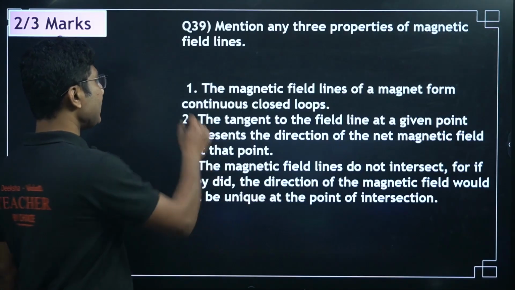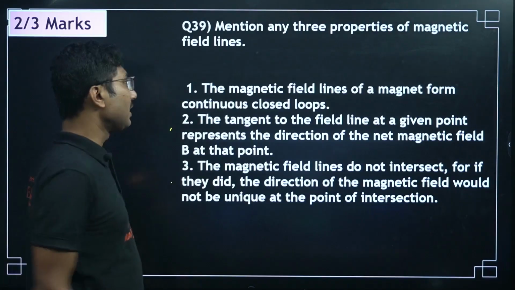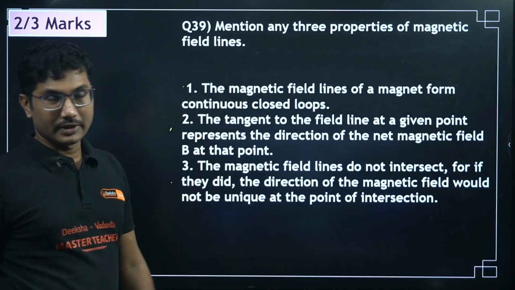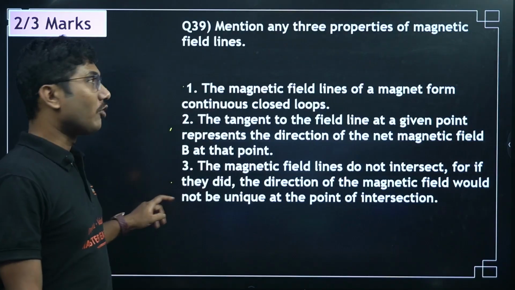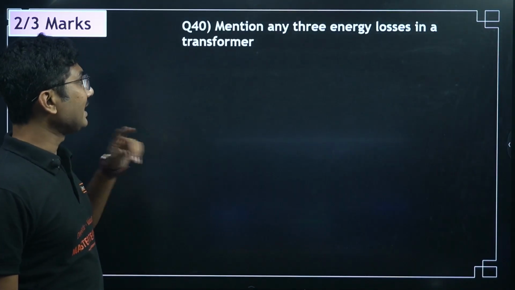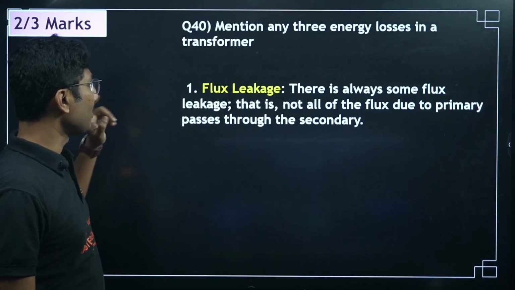Except for these 2 points, which are common for the electric field, this one is not common for the electric field. Electric field lines do not form closed loops. Magnetic fields always form closed loops. Mention any 3 energy losses in a transformer.